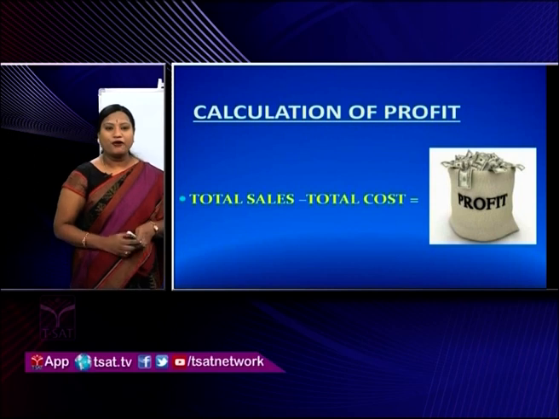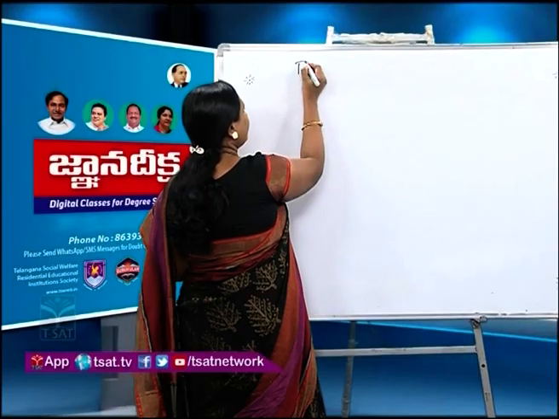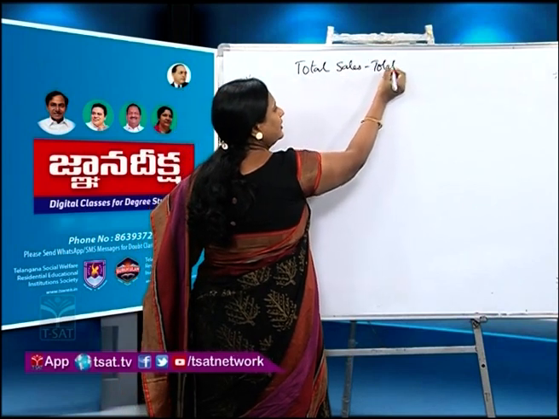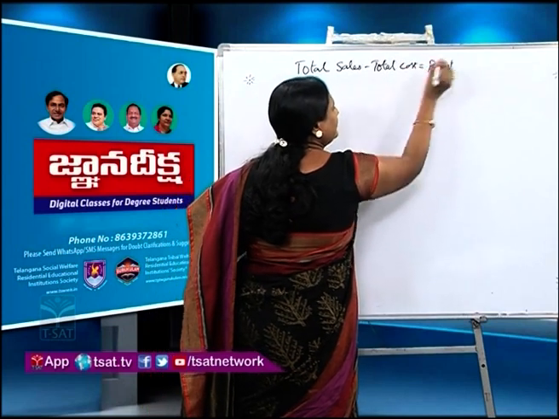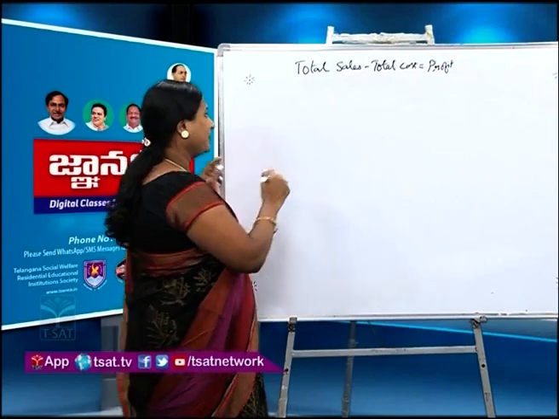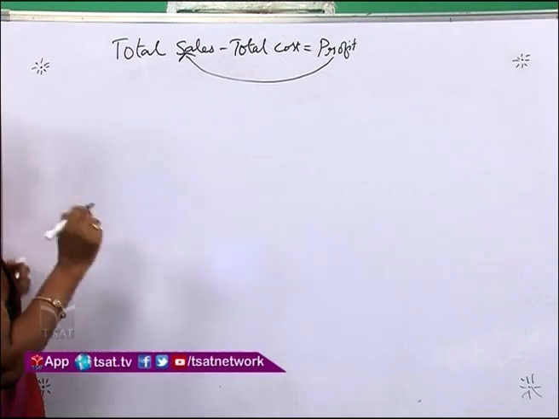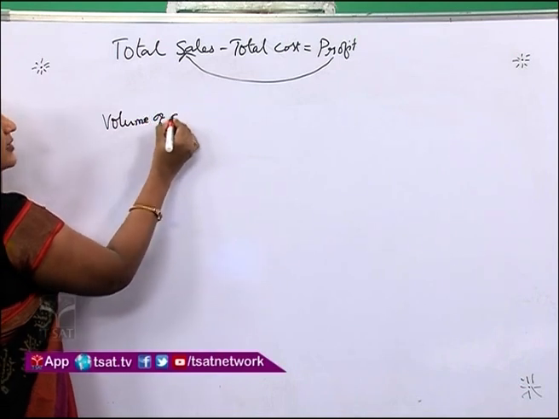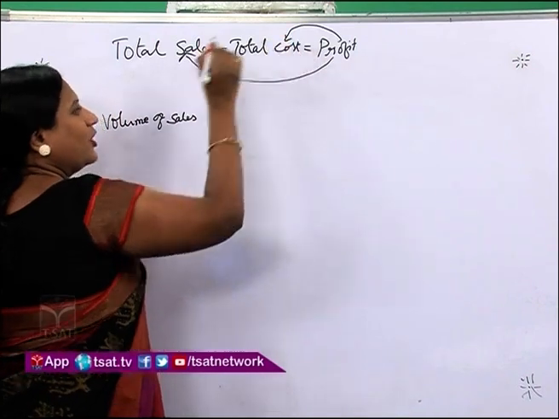We have a formula to find out profit. Now, how do we calculate profit? Total sales minus total cost is equal to profit, isn't it? When we look at this formula, we will understand that profit is dependent on sales, that is volume of sales. And profit also depends on cost.